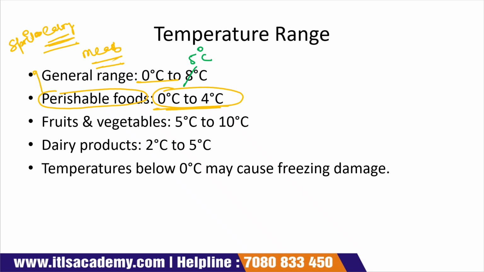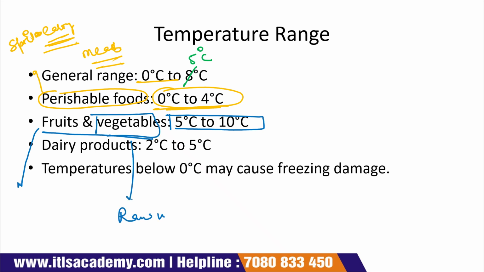Now come to the next category of food, that is your fruit and vegetables. It can be stored between 5 to 10 degrees Celsius. But what are these fruits and vegetables? Obviously fruits are uncooked, and the vegetables are raw vegetables. But if we cook that vegetable, then it comes under the category of perishable food product. Next is your dairy product, which can be stored between 2 to 5 degrees Celsius.